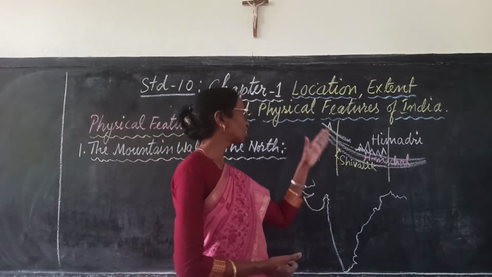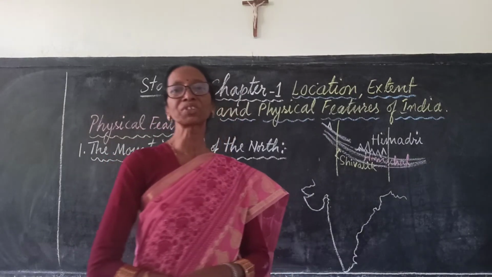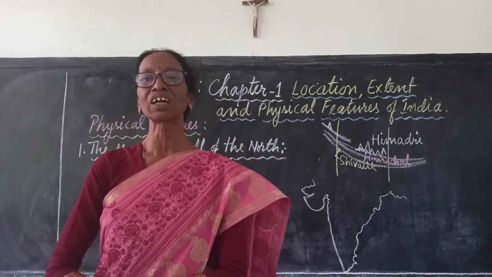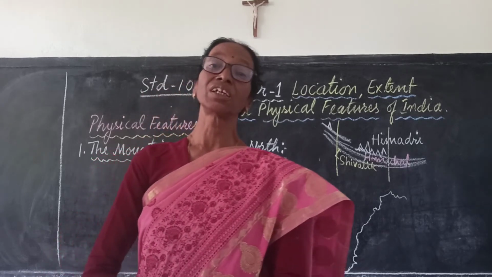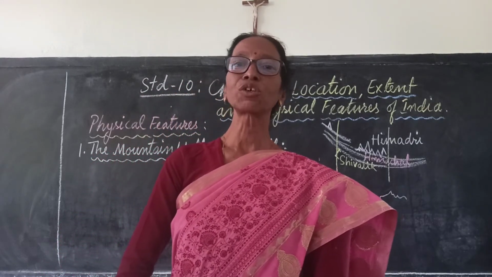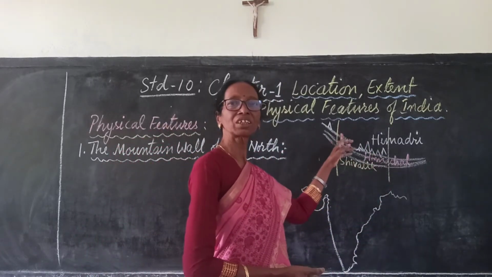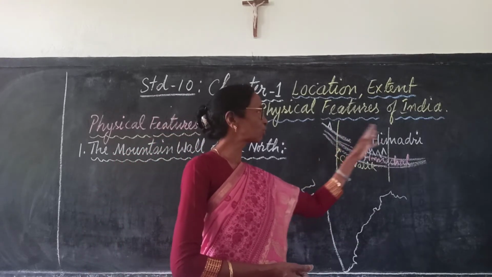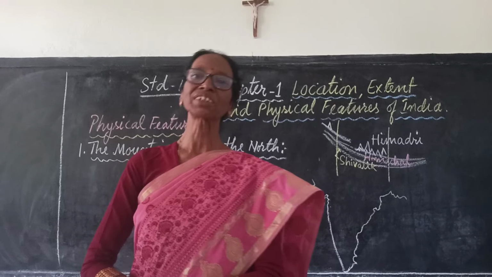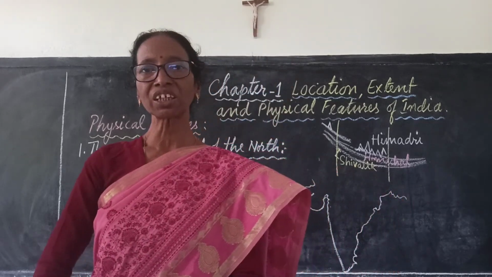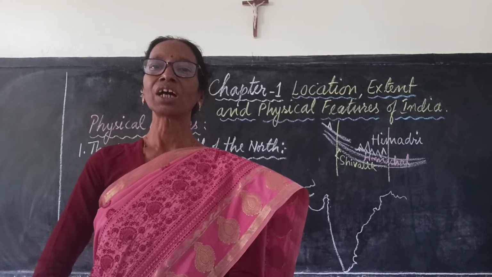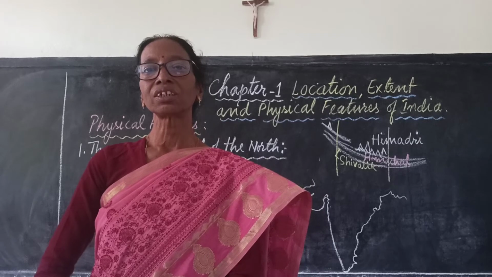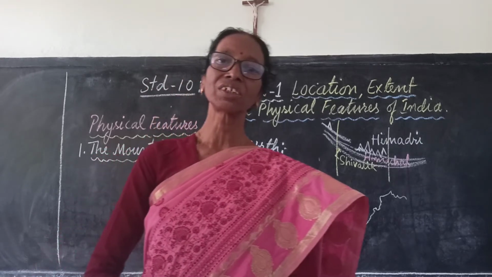There are some passes in this, you must have studied in history. Khyber Pass between Pakistan and Afghanistan, Bolan Pass located in Pakistan, Karakoram Pass in Jammu Kashmir, then Shivkila Pass in Himachal Pradesh, Nadula Pass in Sikkim. So all these passes are very good for communication, for transport. And in the ancient period, these were the passes which were used by the invaders.